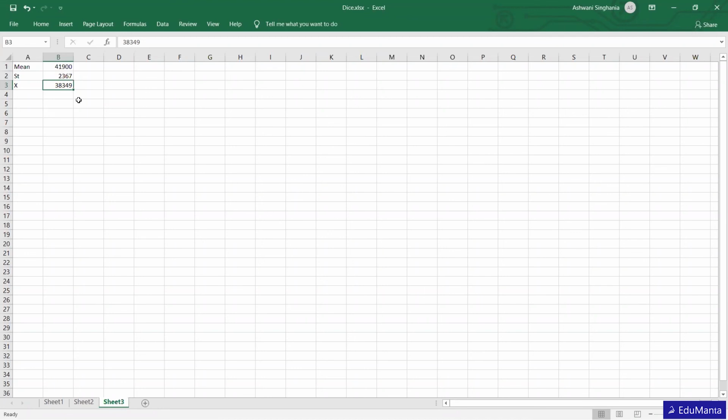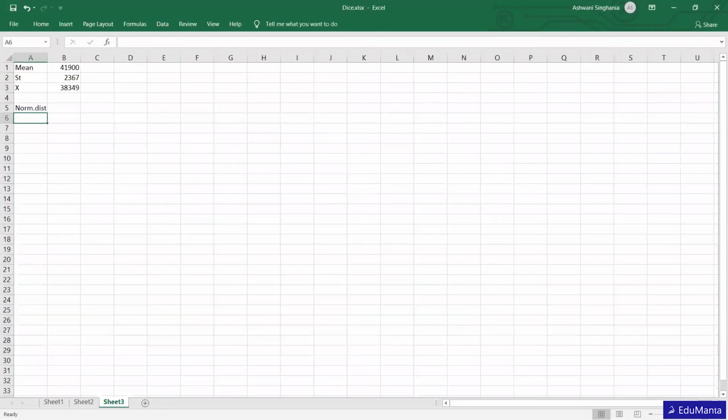First condition, the data is distributed normally. Second, the parameters of this normally distributed data: the mean is 41,900, and the second parameter, the standard deviation, is 2367. From these two parameters, we have to calculate the percentage of cars being sold below this particular price. So we need to use the NORM.DIST function.